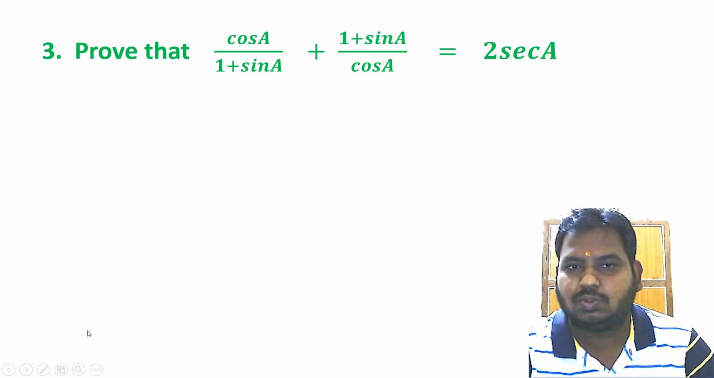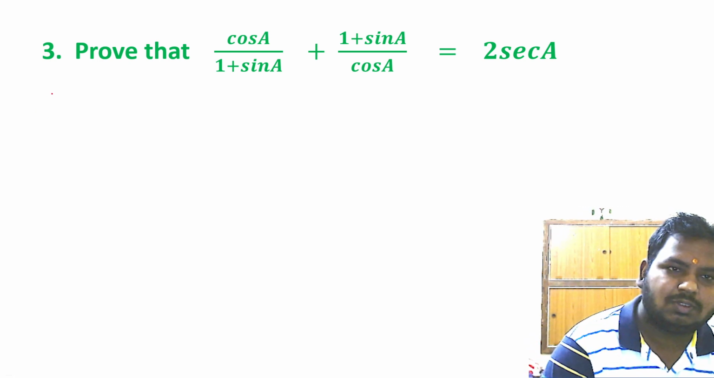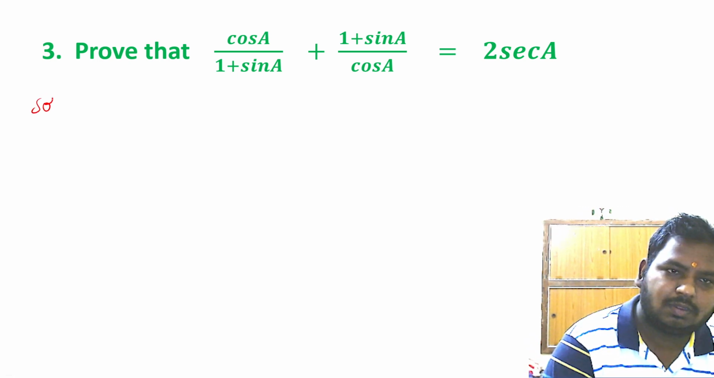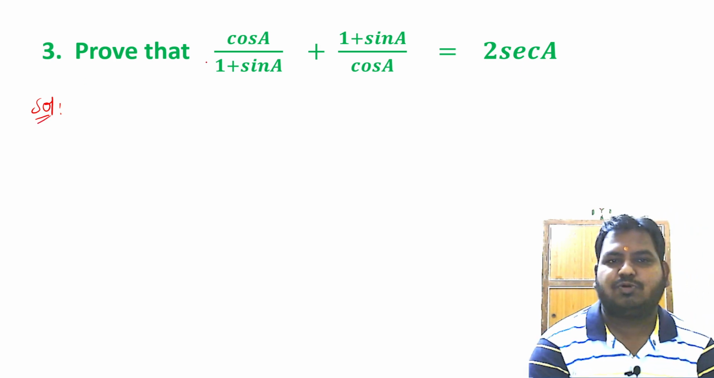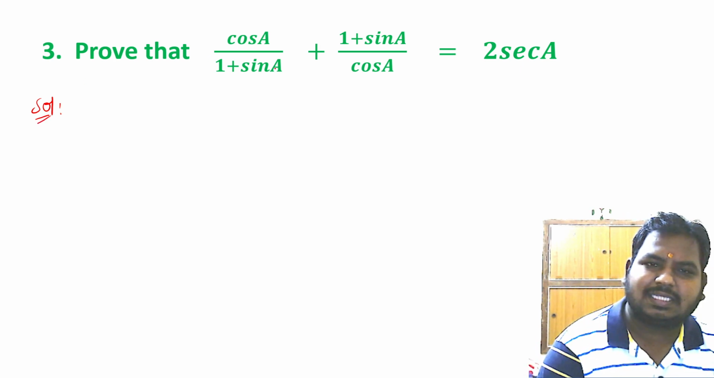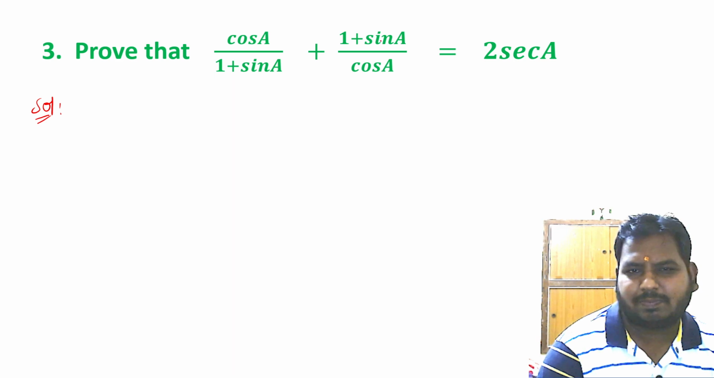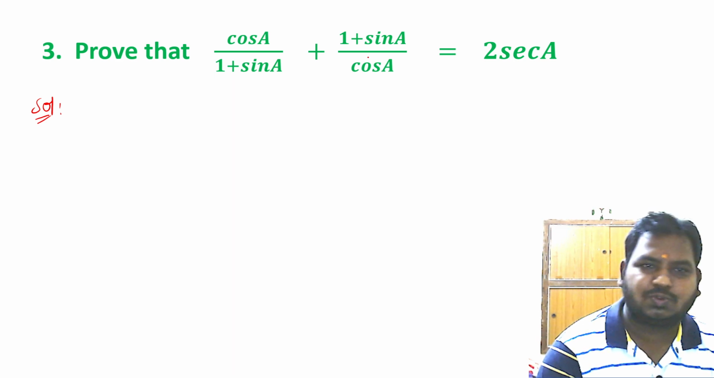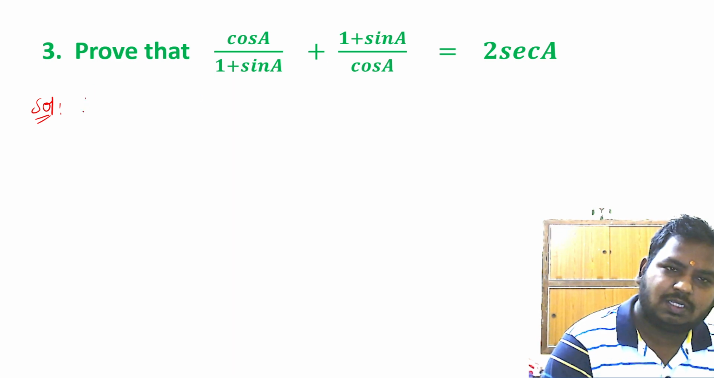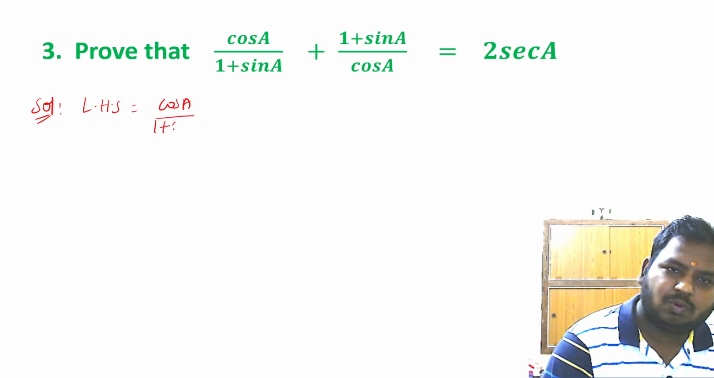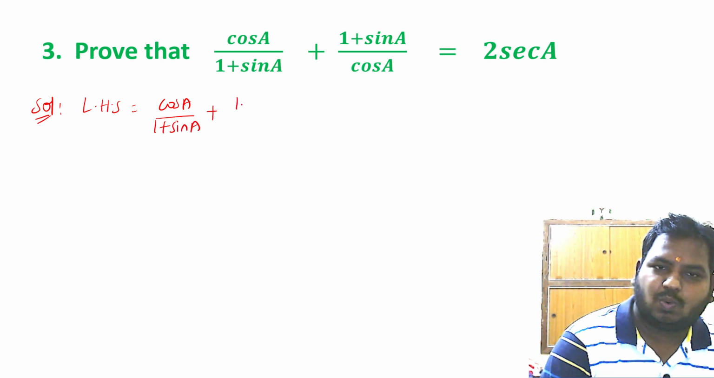Right. So last question of the day. We need to prove cos A by 1 plus sin A plus 1 plus sin A by cos A is equal to 2 secant A. This thing we have to prove. So left hand side is cos A by 1 plus sin A plus 1 plus sin A by cos A.